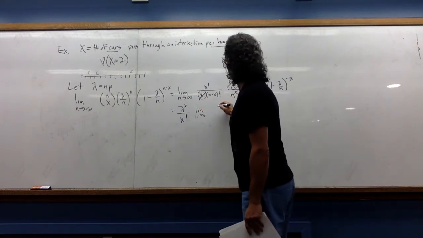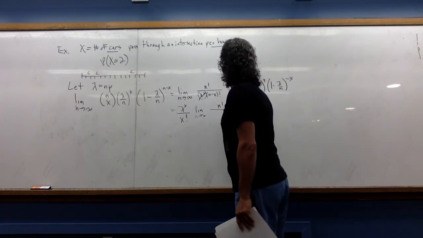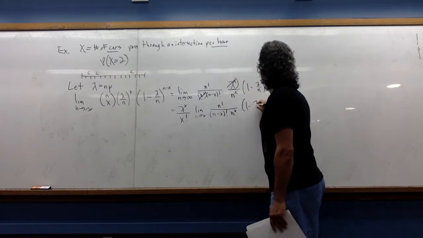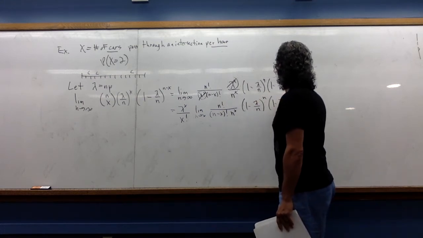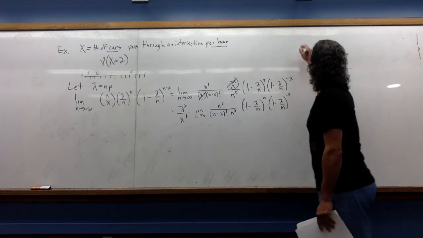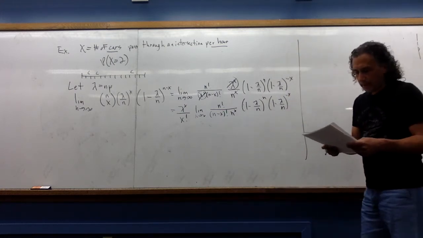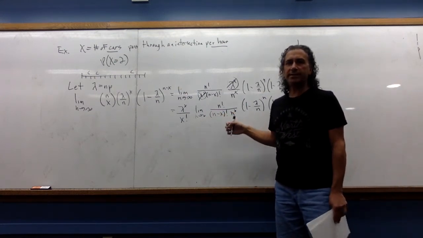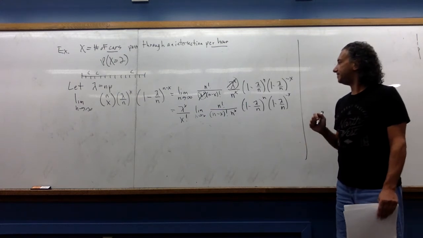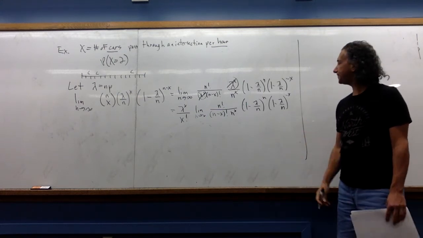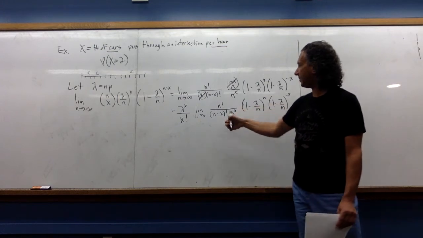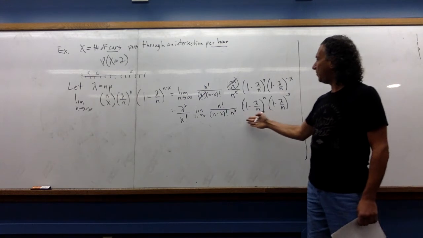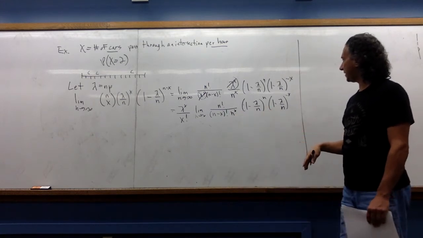Of n factorial over n minus x factorial times n to the x, times 1 minus lambda over n to the n, times 1 minus lambda over n to the minus x. All right, we know from calculus that the limit of a product is the product of the limits as long as those limits exist. Almost sounds like a nursery rhyme. So let me study each of these separately. I'll start with the easiest one, easiest for me anyway, and we'll move on to the toughest one last.